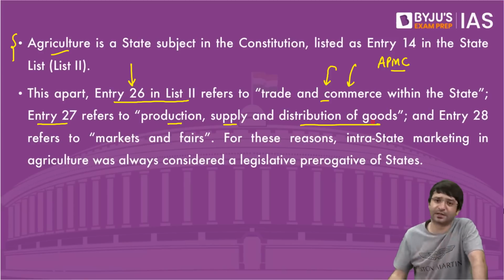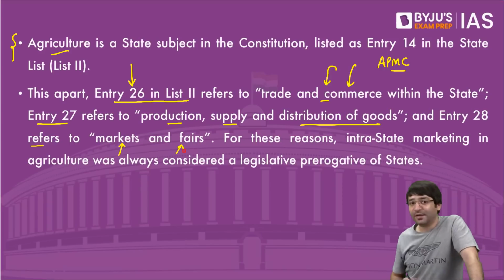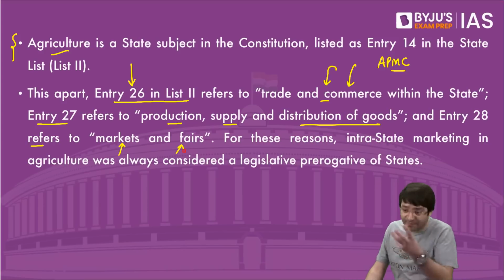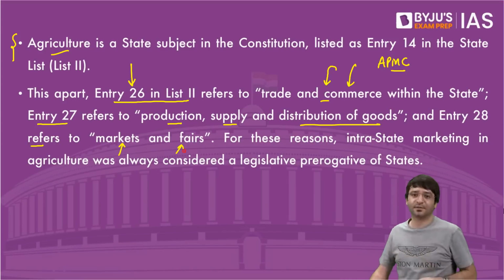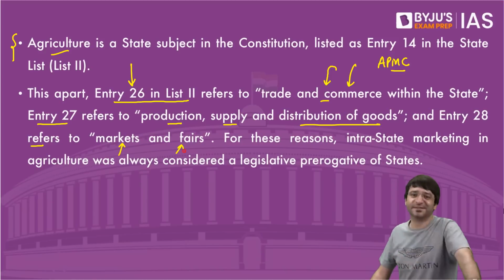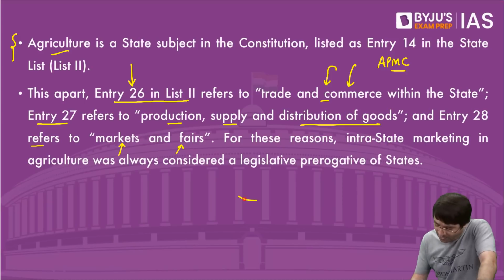Why is Parliament enacting a law? Entry 28 talks about markets and fairs. This APMC Mandi is a market where auction of agricultural products takes place. Who has the power to make a law? State legislature. Who is making a law? Parliament. For all these reasons,